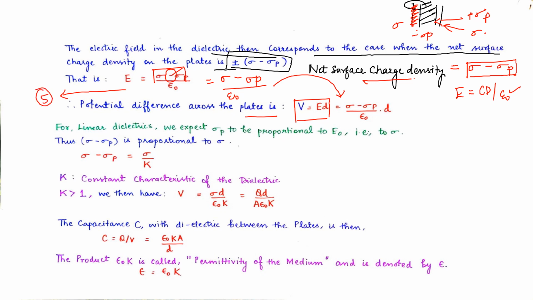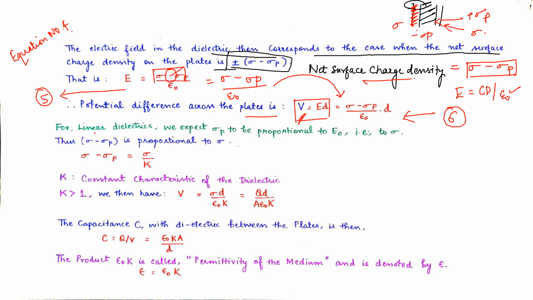In the previous page we have seen up to equation number 4. Introducing equation number 5 we get equation number 6, which is a relation of potential: the potential is sigma minus sigma p by epsilon naught into d.